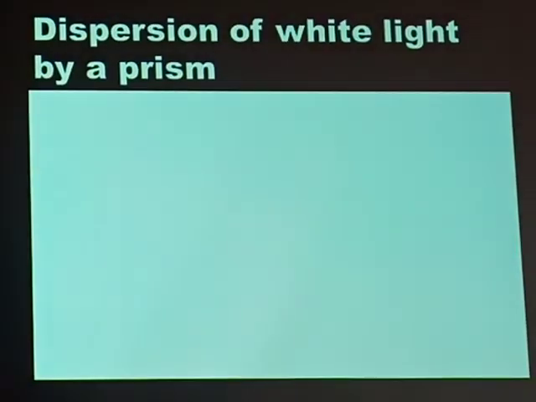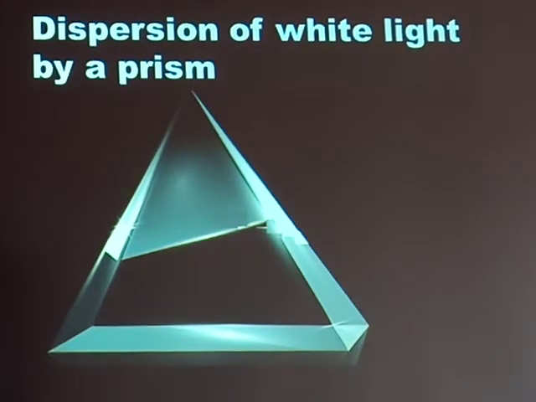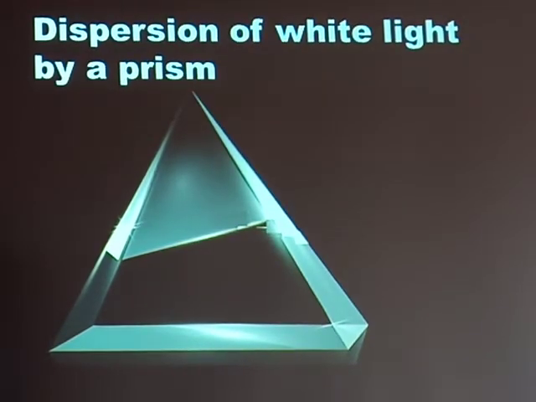Now, dispersion of white light by a prism. Let's just look at that. What happens to white light when it passes through a prism? This is what happens.